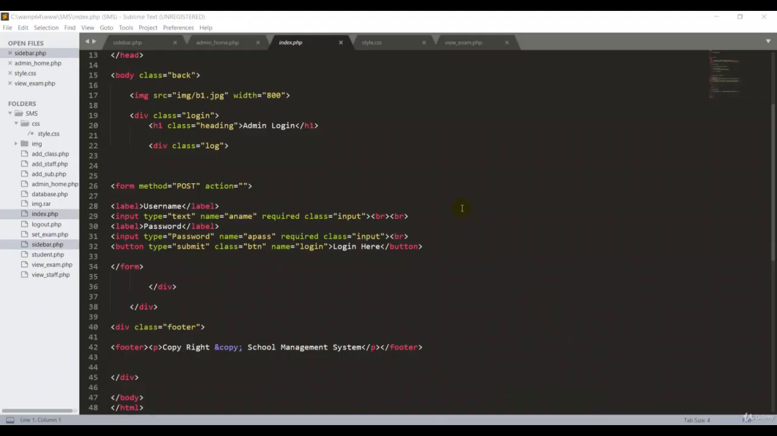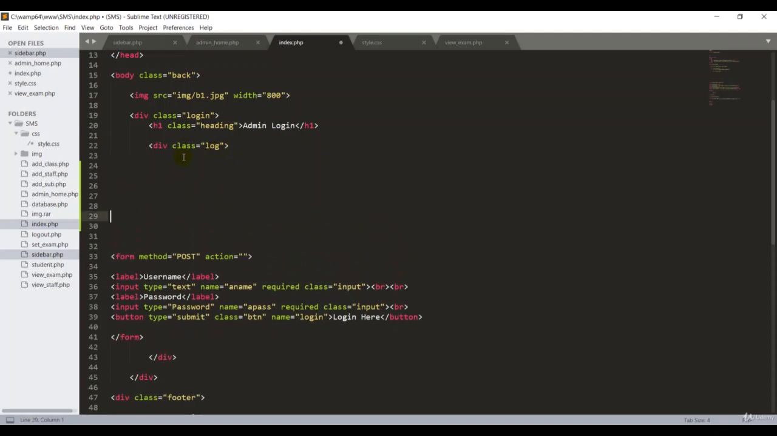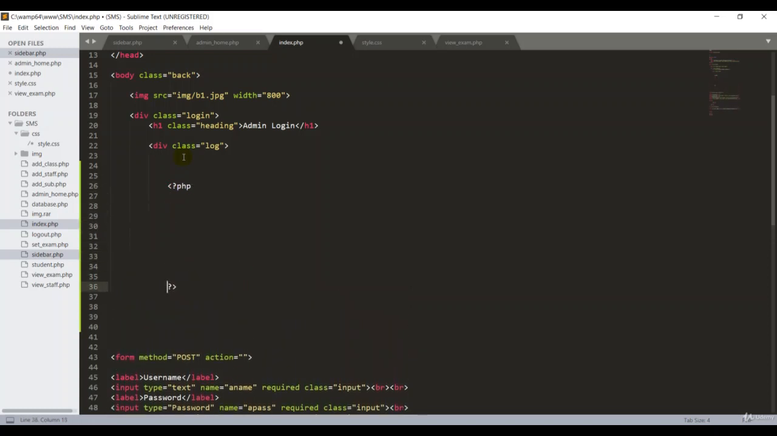If you take a look at the index.php, in this section I'm going to write the insert query first. Div class equal to double quote log. This is my CSS class. In this section, I'm going to write the insert query for our database. If you want to write any PHP coding, you should start with the PHP syntax. But I have to take long spaces so you can easily understand all the code one by one.